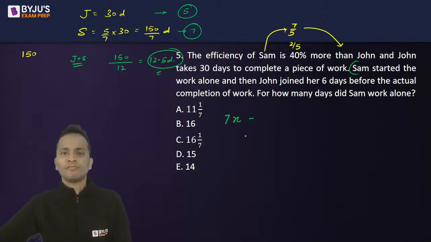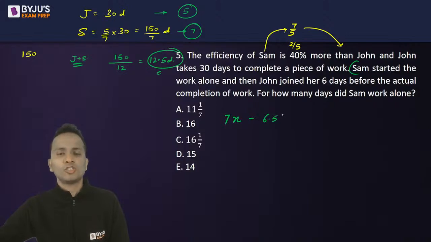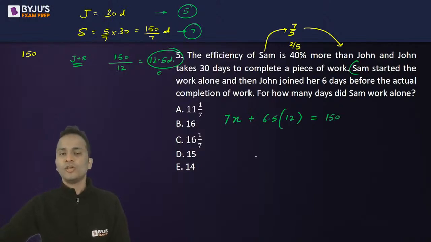John joined after 6.5 days, so they both must have worked together for 6 days. So 7x plus 6 into 12 should be equal to 150, that is the total units of work. So 7x will be equal to 150 minus 72, which is 78.